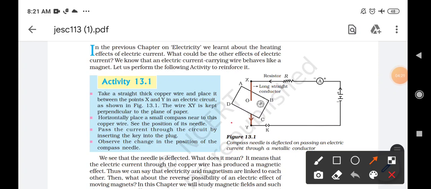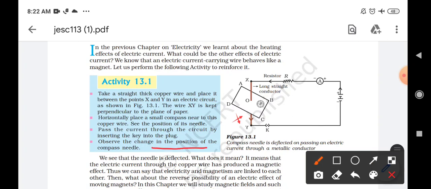So when the current is supplied to it from the battery, what happens to this copper wire XY? If you place a magnetic compass near it, in order to find whether a magnetic field is produced or not, you know that the magnetic compass is actually a kind of bar magnet which aligns itself in the north and south direction. By keeping the magnetic compass near the copper wire, you will find that there is a deflection of the compass needle. So why is there a change in the position of the compass needle, students?